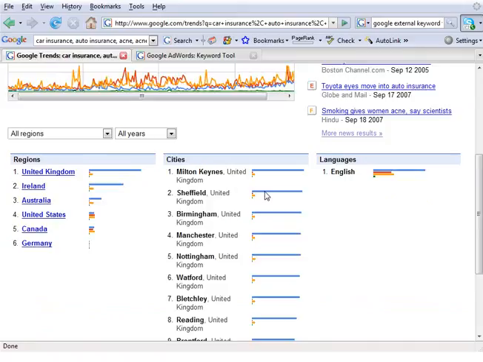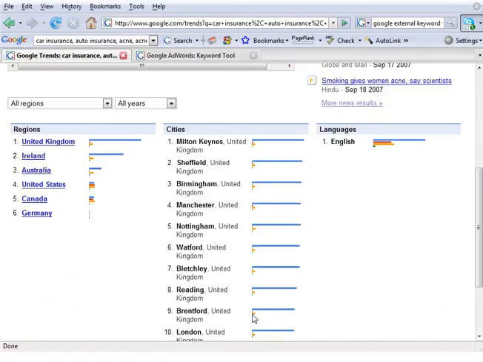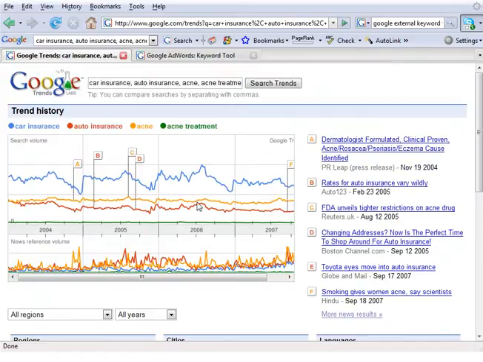You also want to look at overall areas. Where are these being searched? Just a good indicator of how much search volume it is when you compare it to something that you're familiar with. Because otherwise there's no way to get keyword search volume numbers anymore.